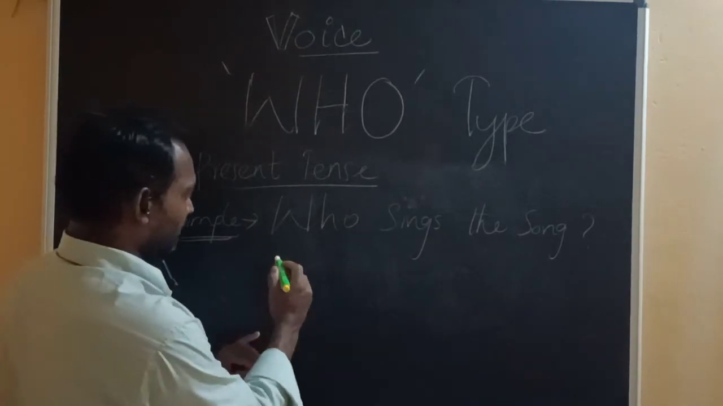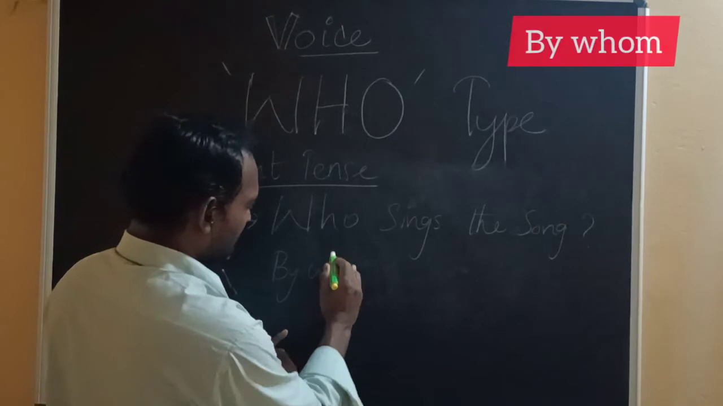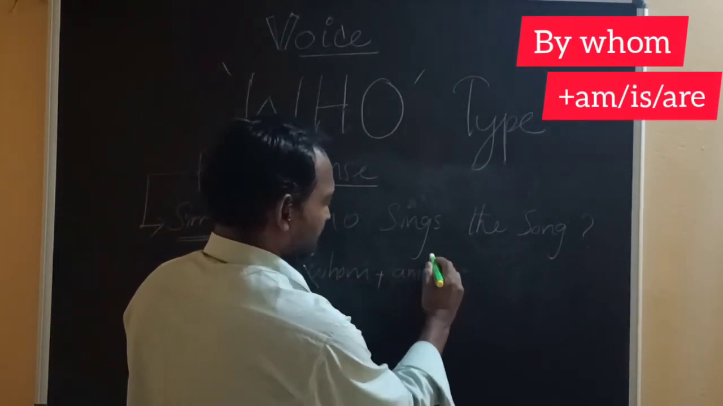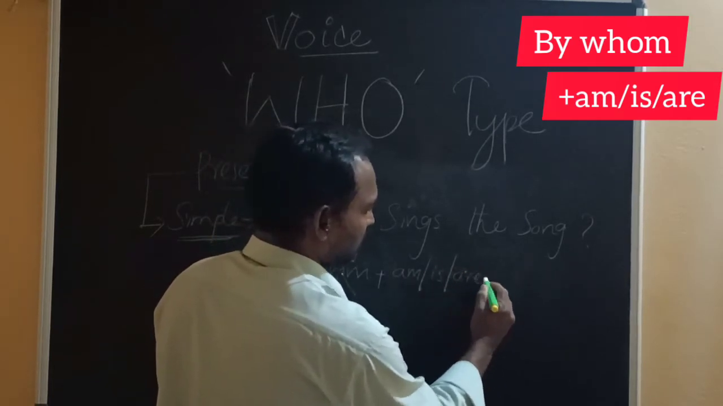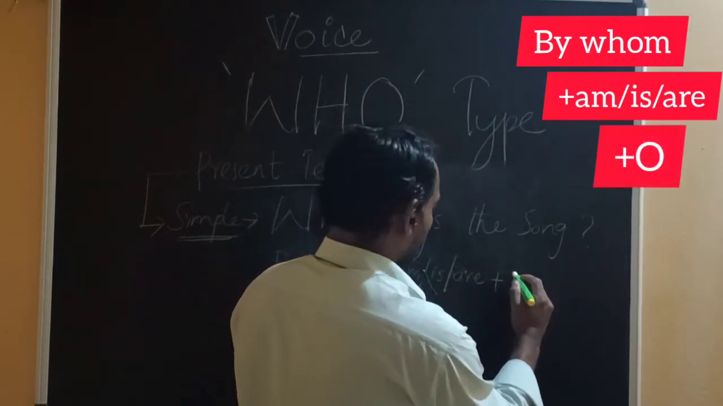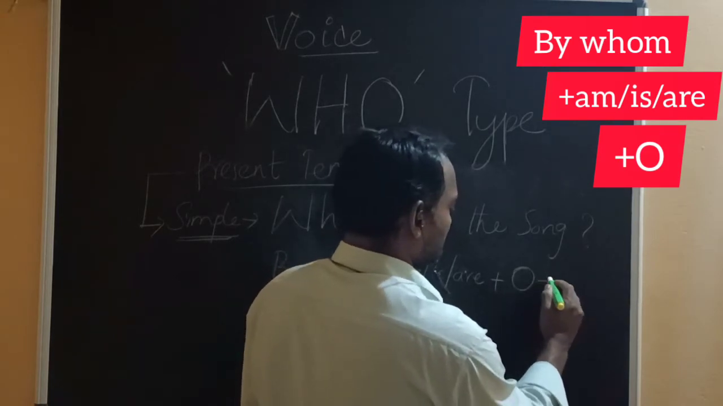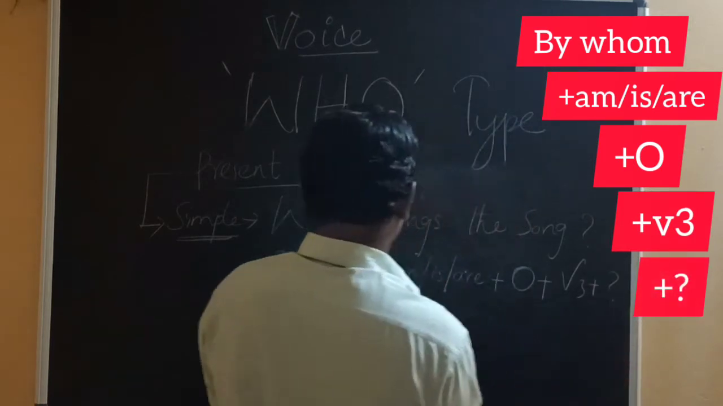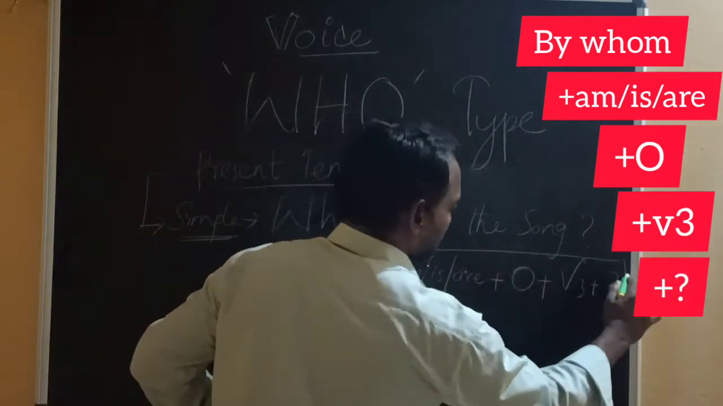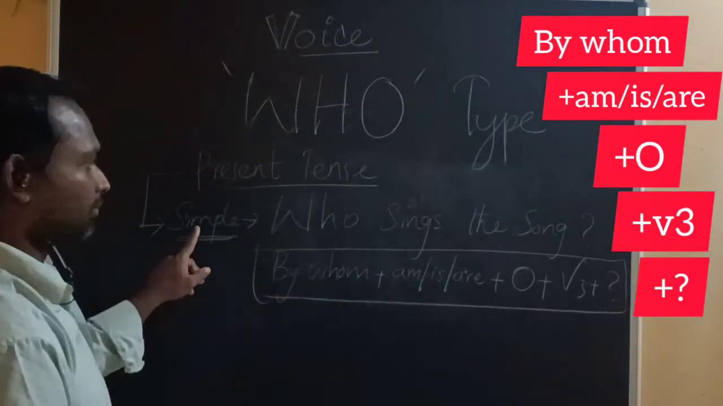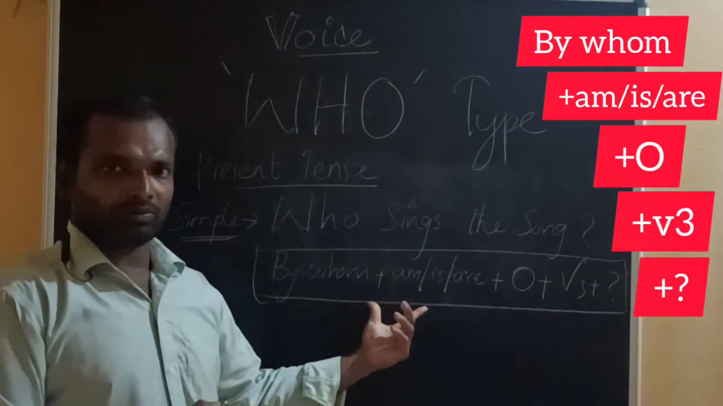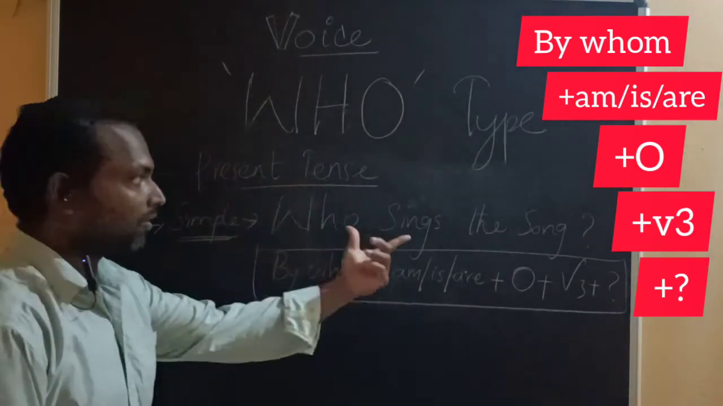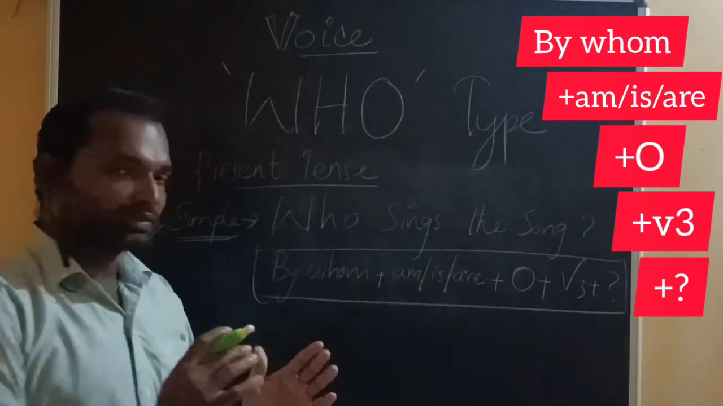So let's write the formula. By whom plus am, is, are plus object plus V3 plus question mark. This is the formula for simple present. If you know the formula of simple present for the who type, then your answer will be correct.